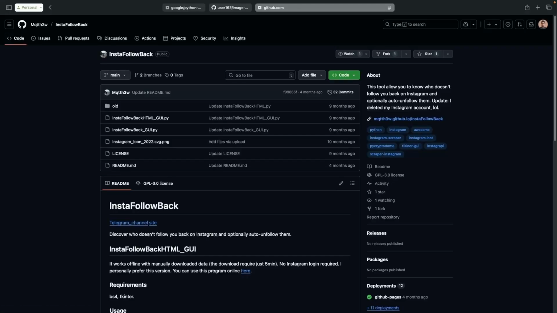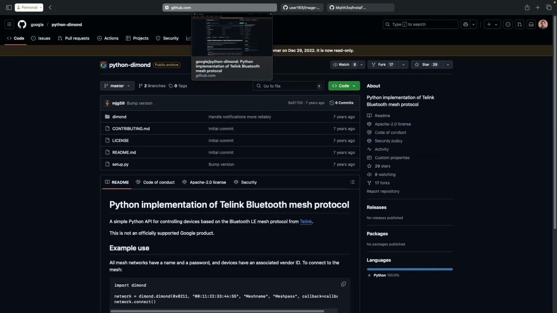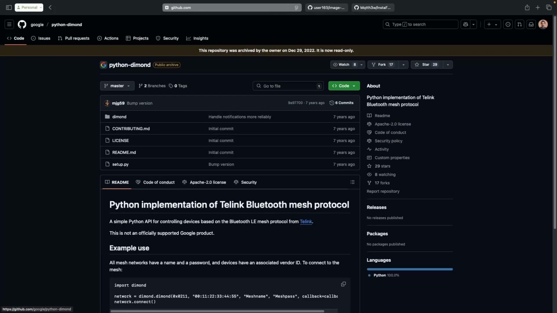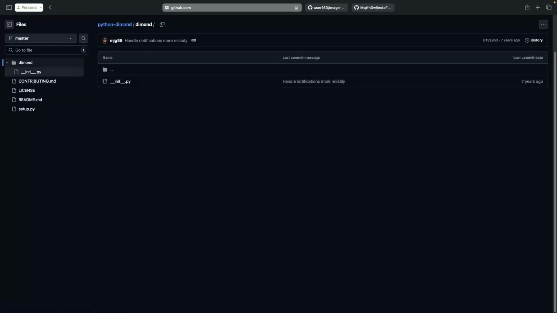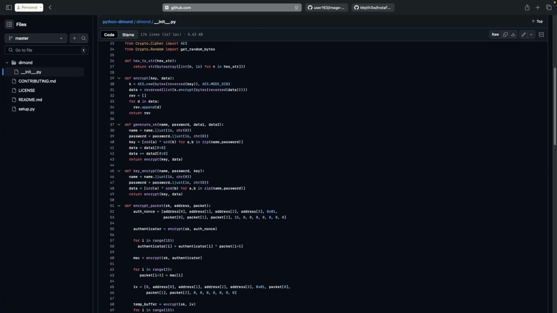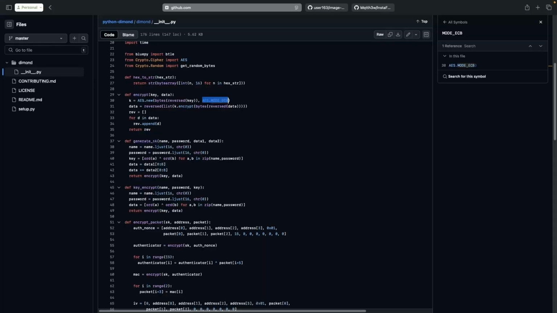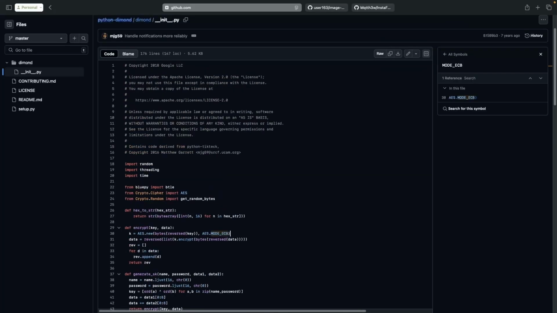Okay, so I have these three GitHub repositories. These are publicly available. The first one is from Google. It's called Python Diamond, and it's got one diamond folder, and then it's got an init.py and a setup.py. If we inspect this file, we will see that there is this vulnerability on line number 30. This one is using the AES new method, and it is using it in the ECB mode, which is deemed to be insecure. Let's see if our script is able to catch this and report it back to us.